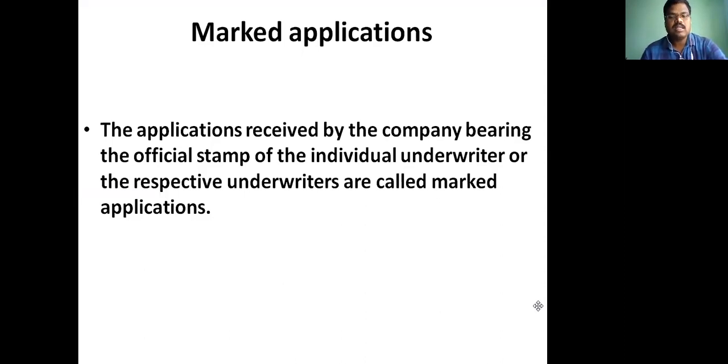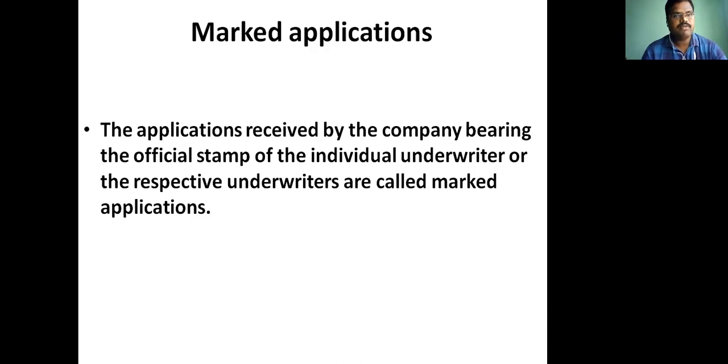You must understand the commission or consideration. Commission is a consideration or an amount payable by the company to the persons who underwrite the shares. In case of shares the maximum rate of commission is 5%, in case of debentures 2.5%, and all those conditions have to be fulfilled, then only the commission is valid. Let us come to the marked applications.